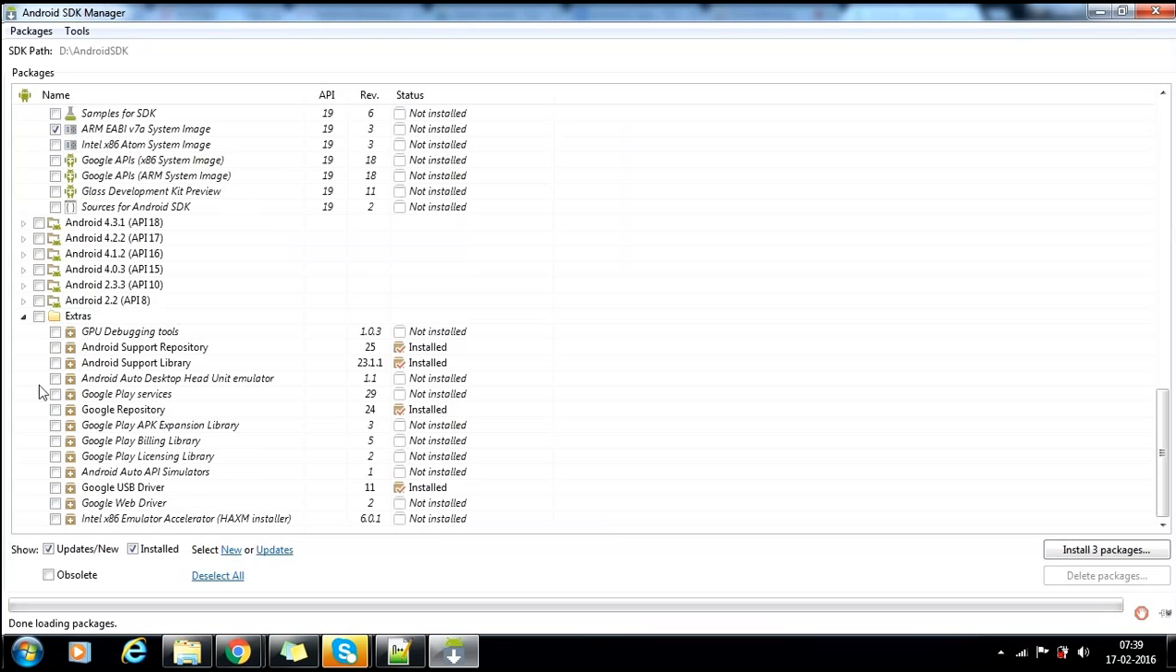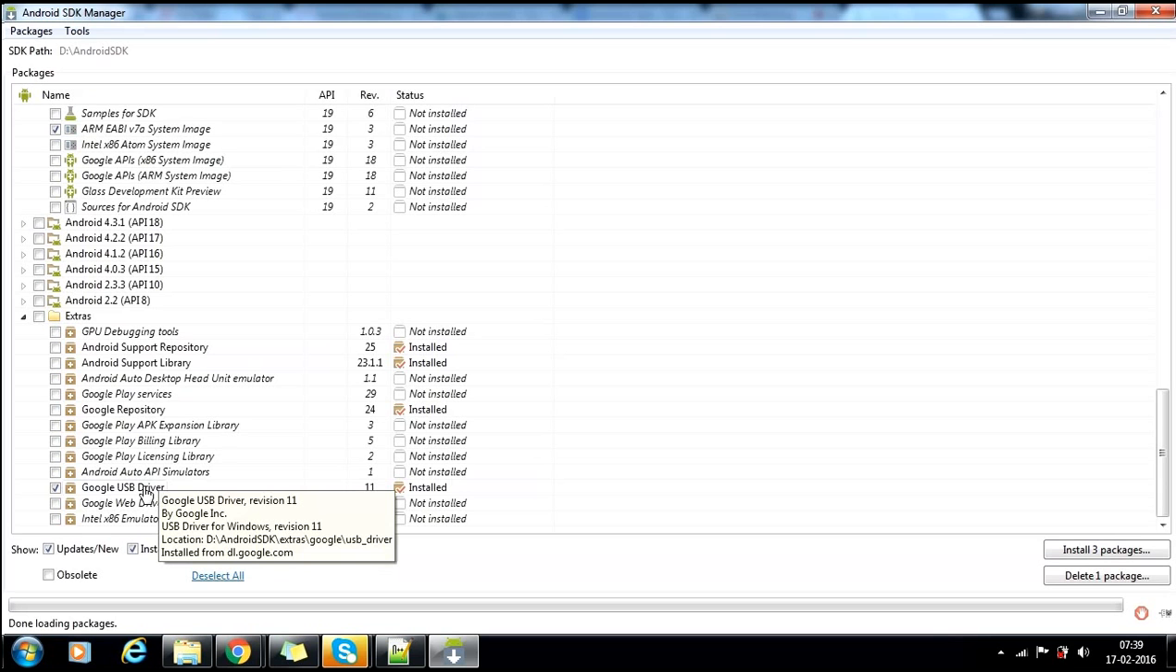If you want to debug your code in the virtual screen, I mean, in your device, if you want to connect your device and install the application in your device, then you need to have this Google USB driver. You are seeing this, right? In that way, these extras will be helping you.